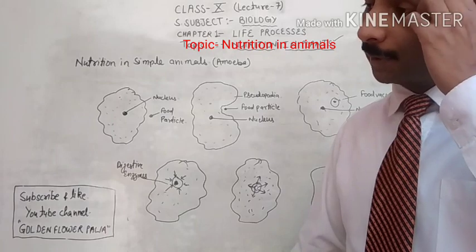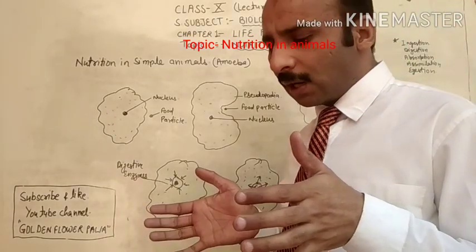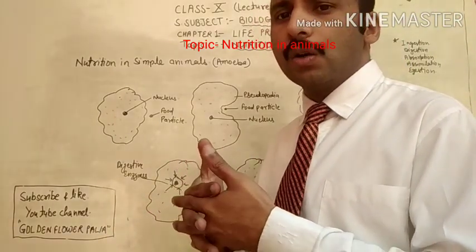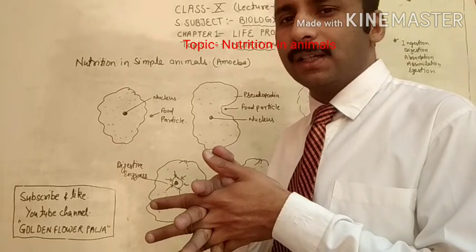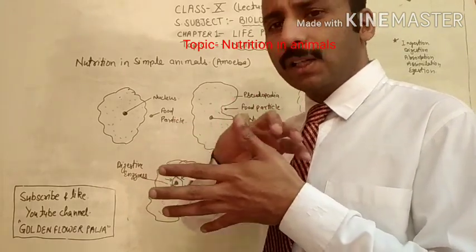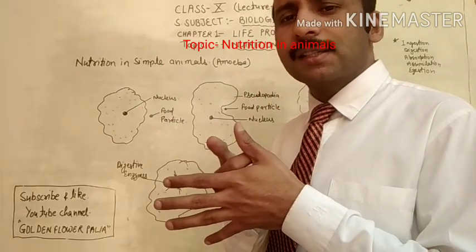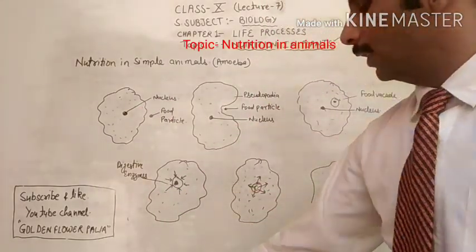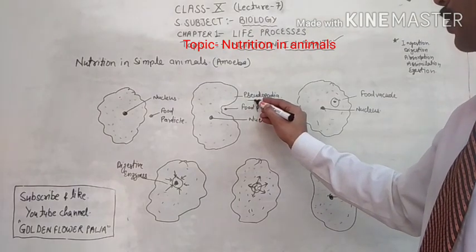After that, what will happen? The amoeba will surround the food particle. It will cover the particle by forming special structures.